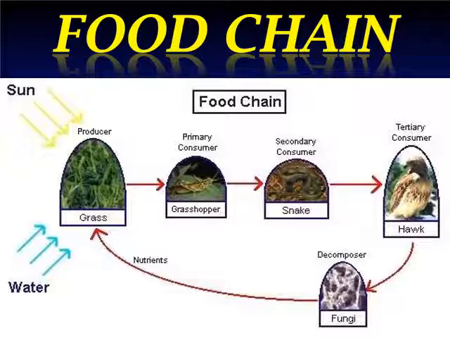Then the plant eaters, they are primary consumers. Then the secondary consumers are flesh eaters. Then the tertiary consumers are again flesh eaters or carnivores. And then finally the role of decomposers comes, like fungus, bacteria. They decompose all, either plants or animals, or you can say consumers or secondary consumers.